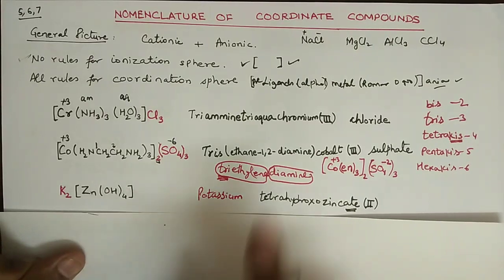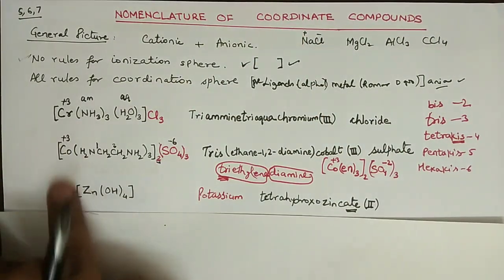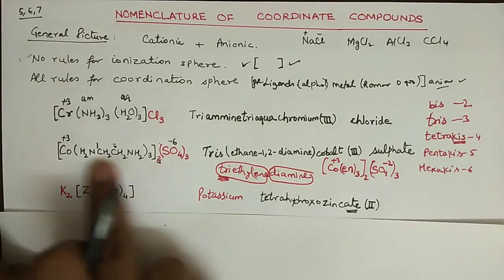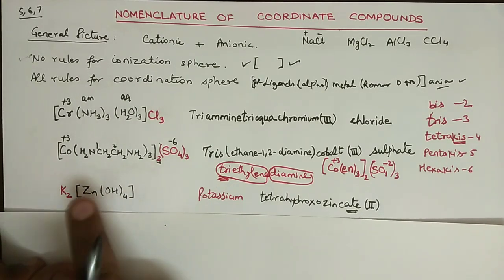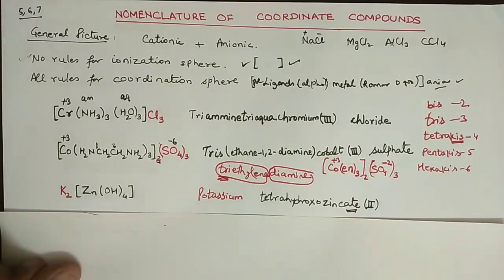Now whenever the coordination part is anionic, always indicate that with this ate word. So this is zincate, right?